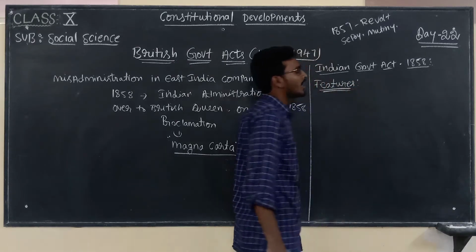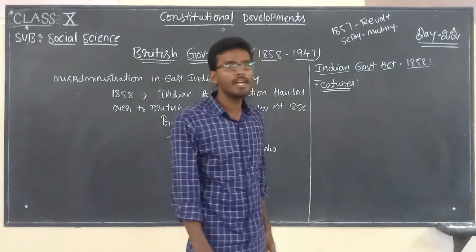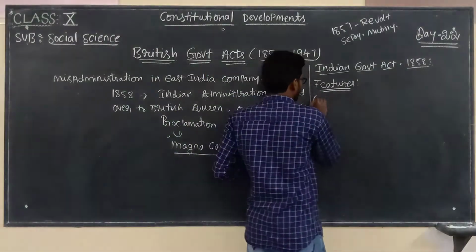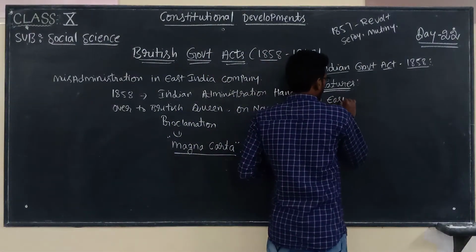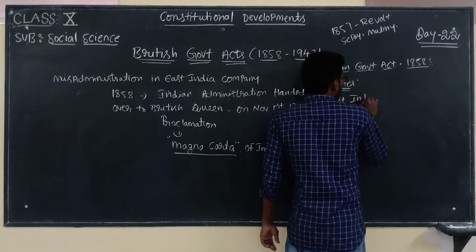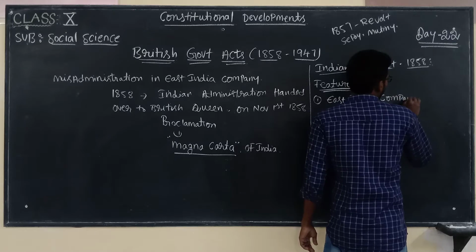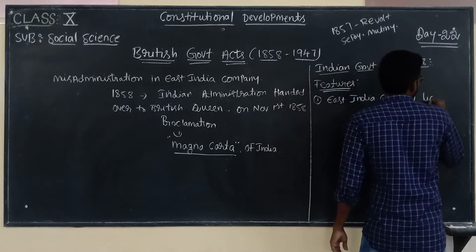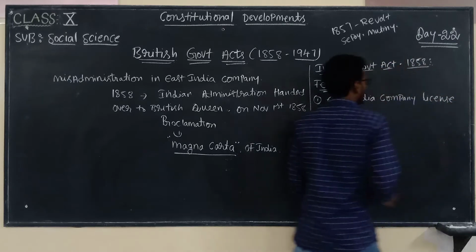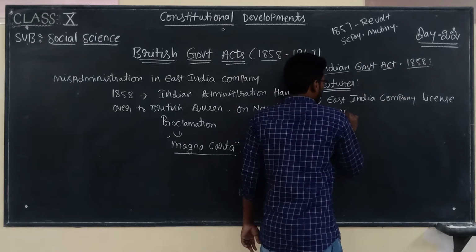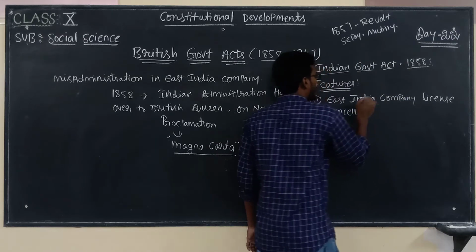The main features of Indian Government Act 1858. First one, East India Company license cancelled.